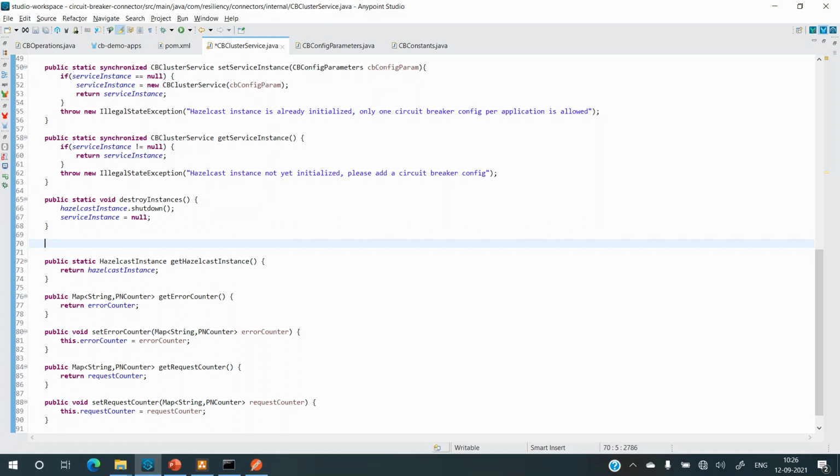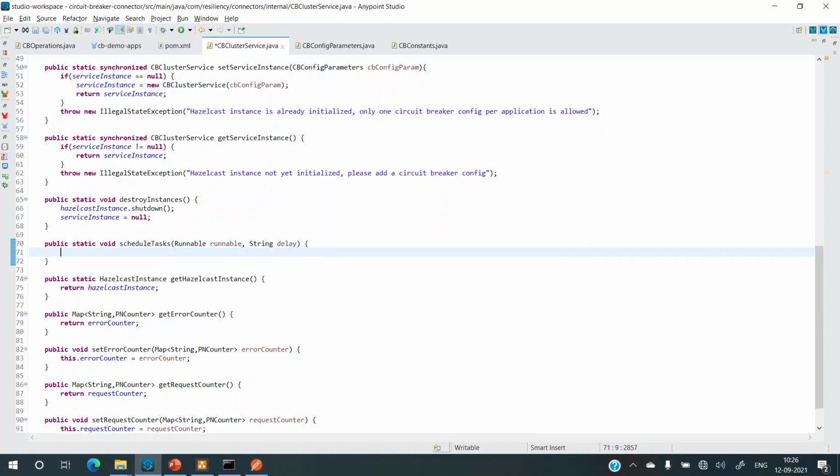So what I can do is I'll create public static void. So this will help me to schedule a task. Name it as schedule tasks, and it takes a runnable. So let's have an argument runnable and then a string delay for how long, or after what delay, it should pitch in. The task should run.